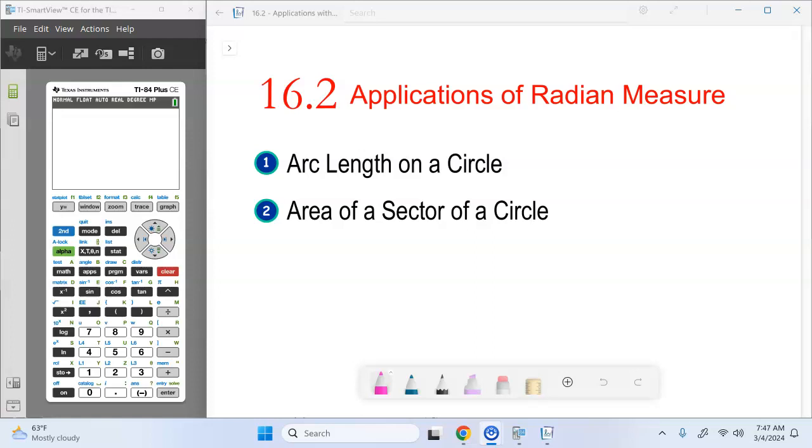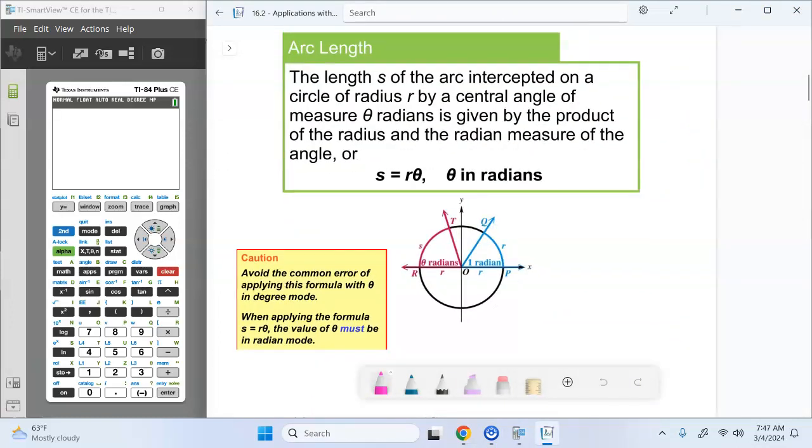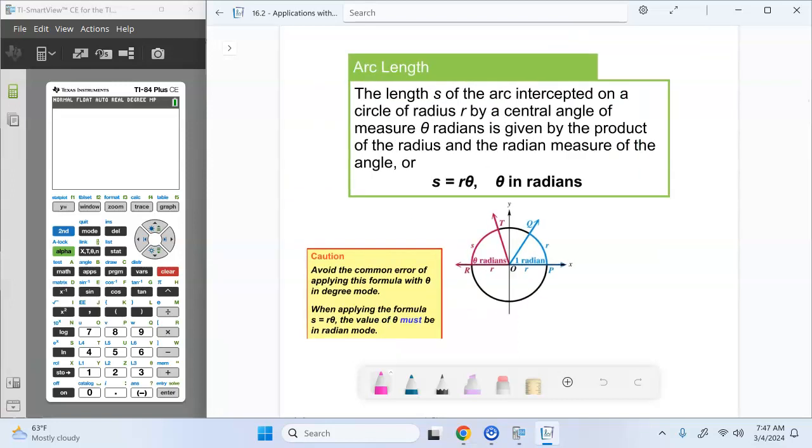Alright, so applications with radian measure using arc length of a circle and area of a sector. It's just two formulas, just using the formulas. So reading the questions, figuring out what part of the formula we have, putting it into the formula, and then solving for the thing that we don't have. Okay? So just as a quick review, arc length is going to be